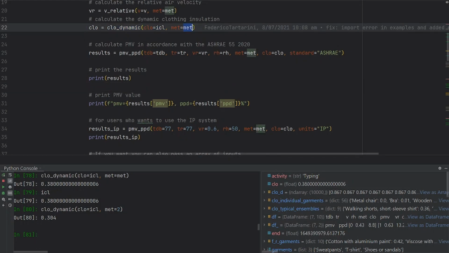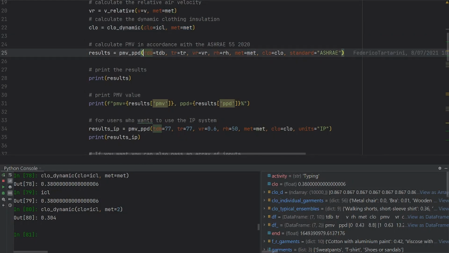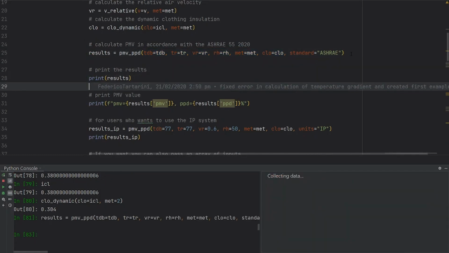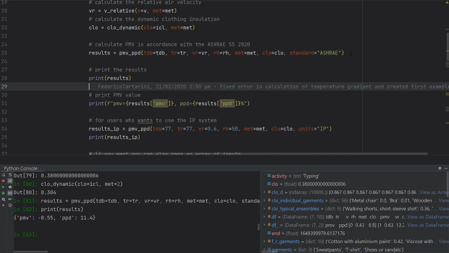So let's go back, and now we just have to run this function, which is PMV PPD. We pass the input values, we pass the standard, and then we can calculate the results. After we calculate the results, we can also print them. So this condition will lead to a PMV of minus 0.55. This group of people most likely are going to be on the slightly cooler side. Okay, we are between neutral and slightly cooler. Slightly cooler will be -1 and neutral will be 0.